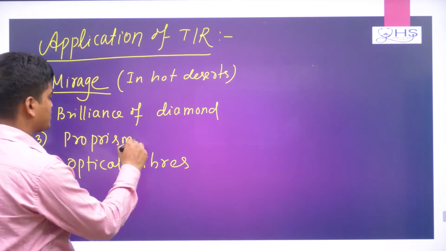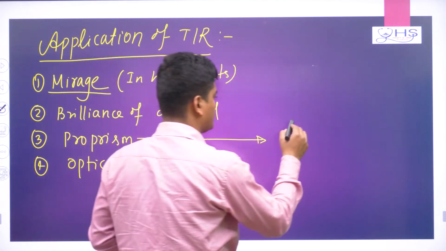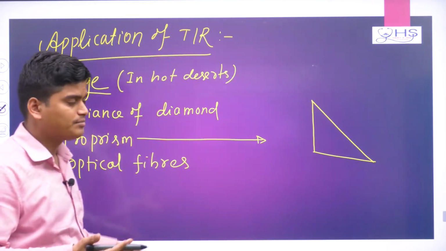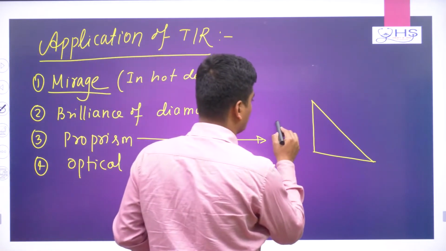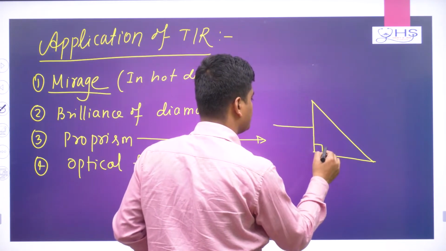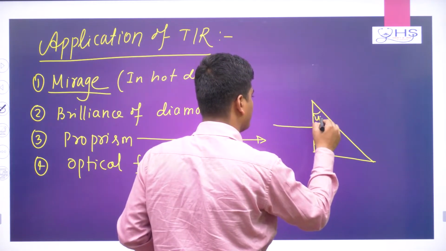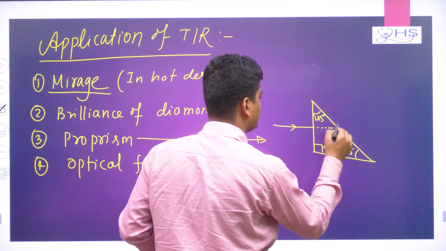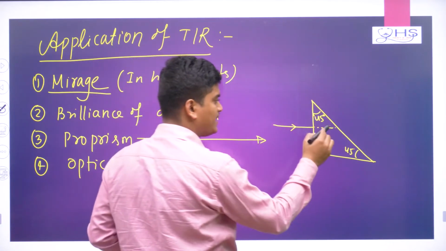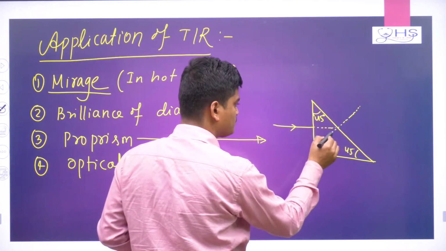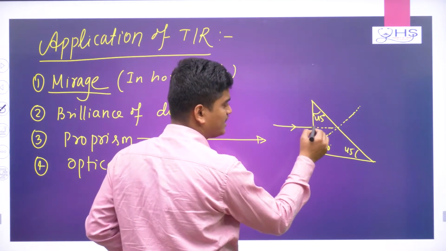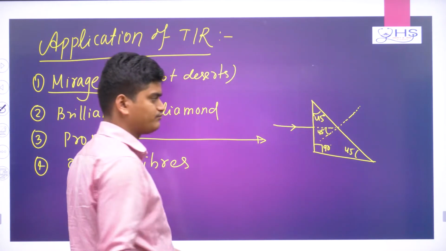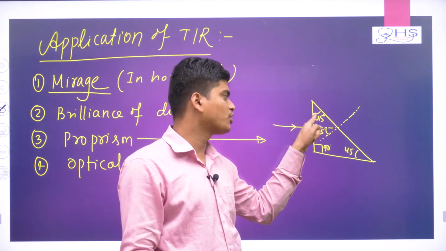Now, if you understand what this prism is, there is a certain type of prism we design to deviate light rays by 90 degrees or 180 degrees. Here one light ray is coming like this, and this angle is 90 degrees, this is 45 degrees, and this is also 45 degrees. The light ray is incident normally here. Now this light ray meets this surface at an angle of 45 degrees. Remember, this is 90, this is 45, that is 45.